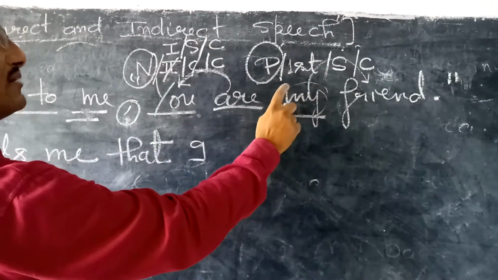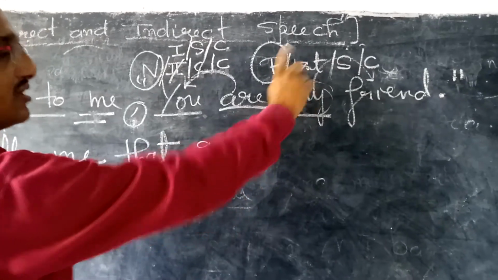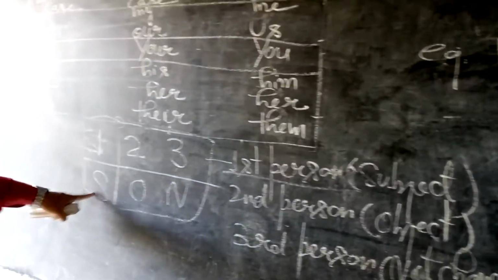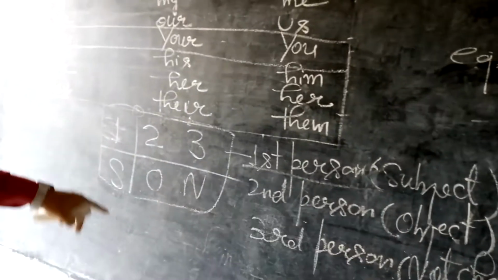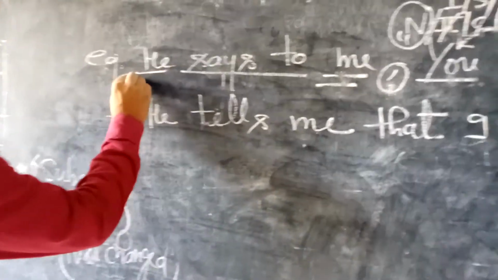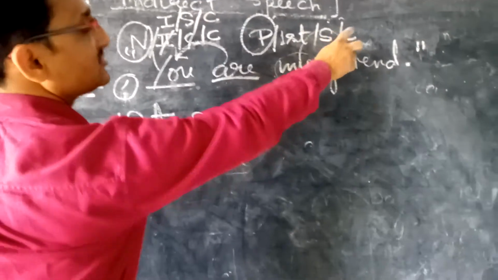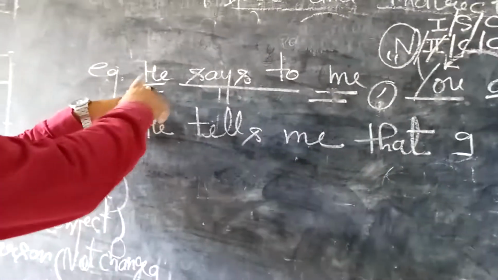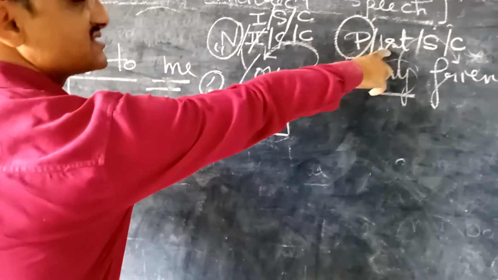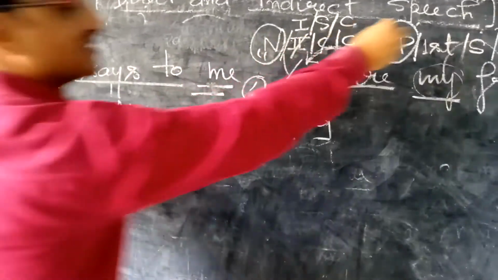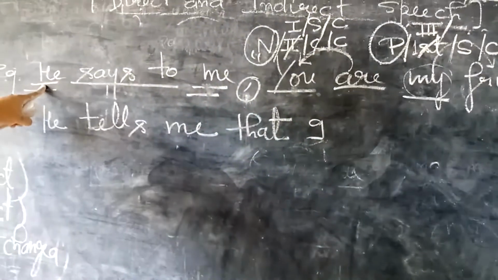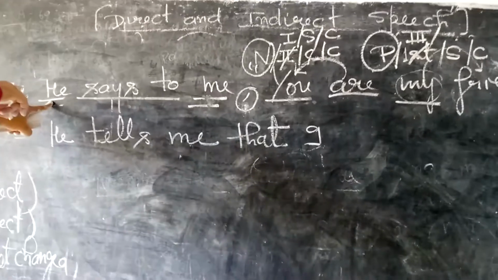Now first of all tell me, my is the first person pronoun. And students, first person pronouns are changed according to subject. Okay, as you can see, what is the subject? This is the subject. Now we will ask these three questions, 1, 2, 3 questions to this subject. So tell me, he is first person, second person, or third person? So he is third person. Cut it and write third. Okay, students? Now second question. Same to he we will ask.